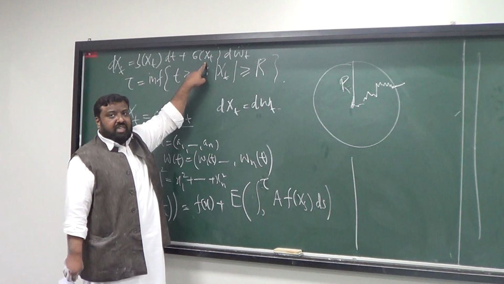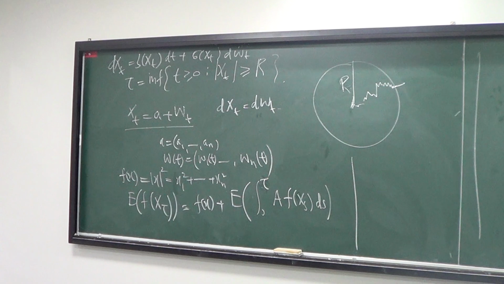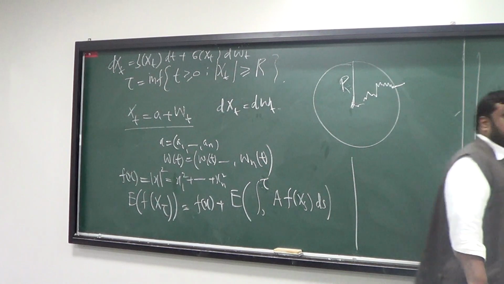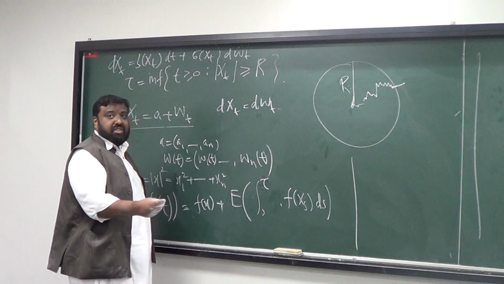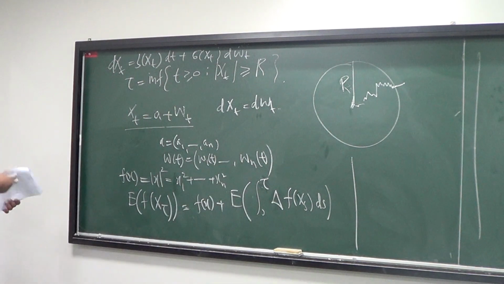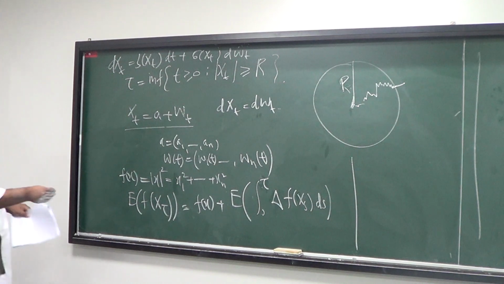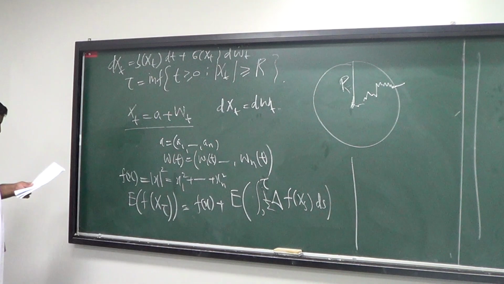So in this formula, if you put all b's 0, this will go away. All sigmas are 1. So which terms are going to survive? Only those terms where i and j are equal. So this is really going to be the Laplace operator. We ignore the 1 upon 2; it's 1/2 Delta.